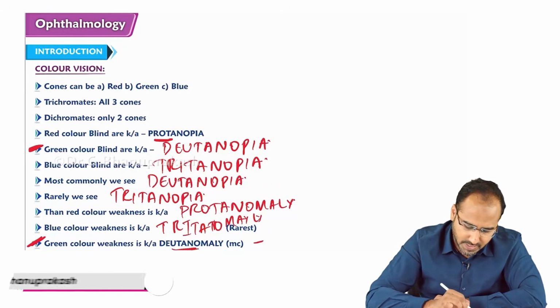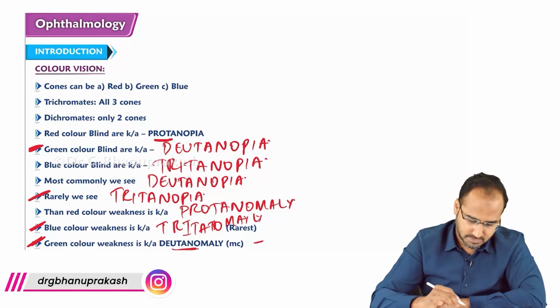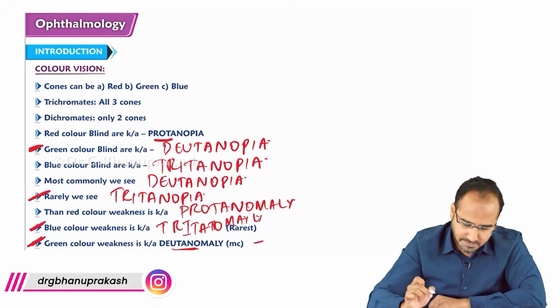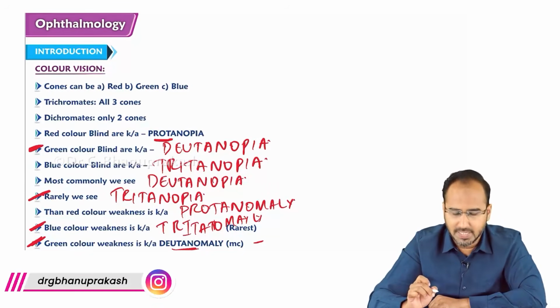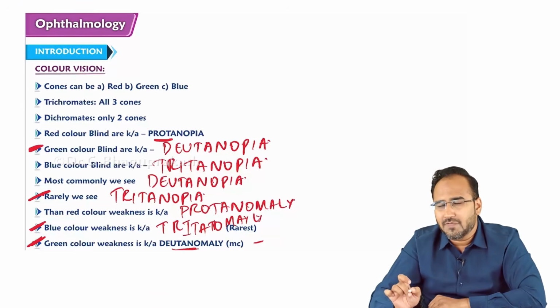The rarest is what, guys? Tritanopia and tritanomaly. So I told you this color vision is basically coming from the cones.